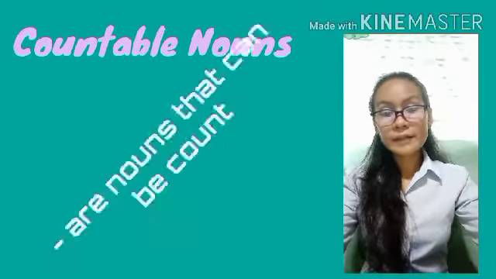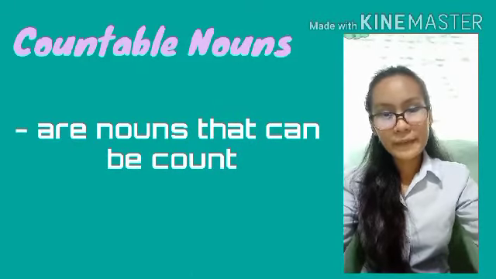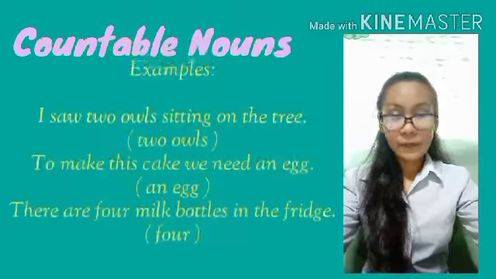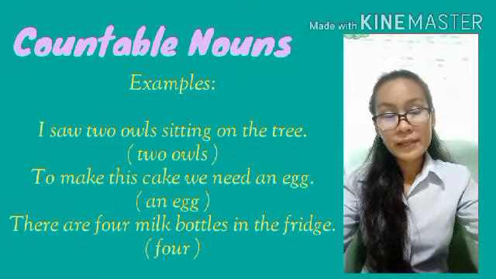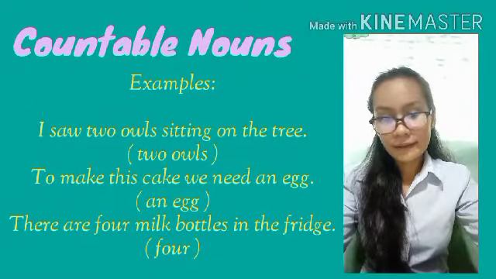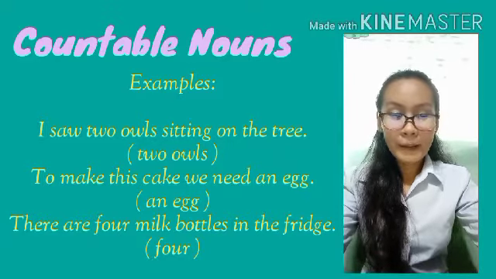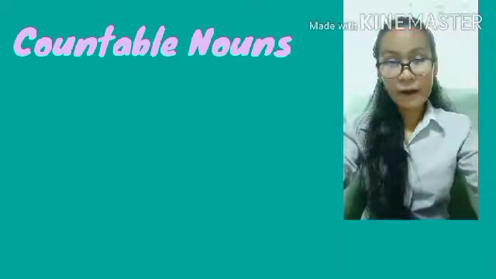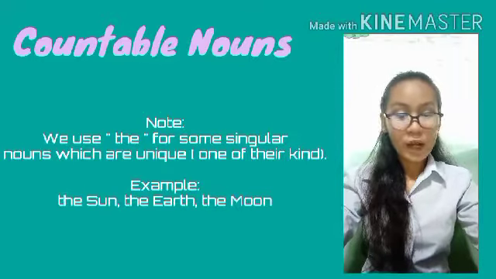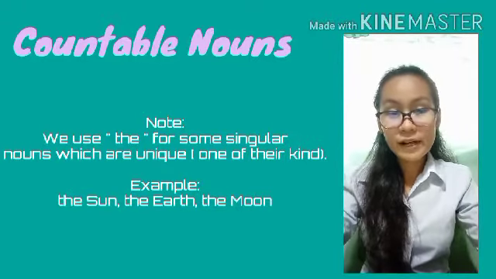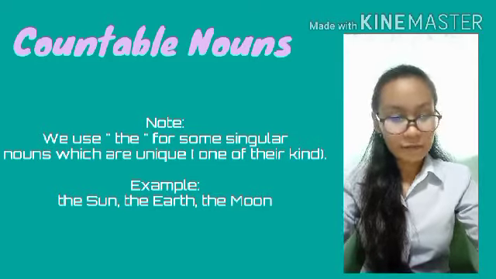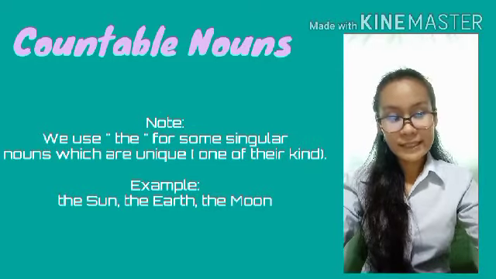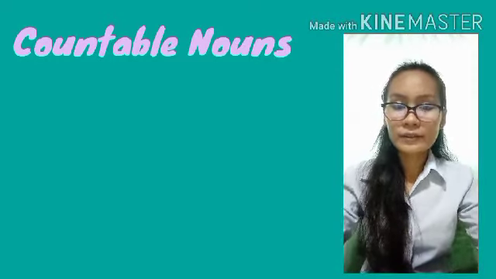Countable nouns. Countable nouns are nouns that can be counted. For example, I saw two owls sitting on the tree. To make this cake, we need an egg. There are 4 milk bottles in the fridge. You have to take note of this: we use "the" for some singular nouns which are unique or one of their kind. For example, the earth, the sun, the moon, and etc.